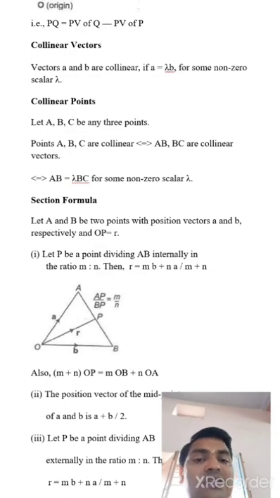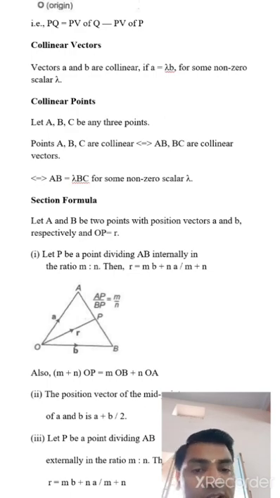Points A, B, C are collinear, for example, if AB and BC are collinear vectors. This implies AB equals lambda BC. It means if vector A and vector B are collinear, it is denoted by A vector equals lambda B vector. In another form, B vector equals lambda A vector.